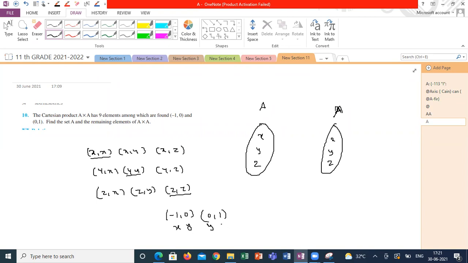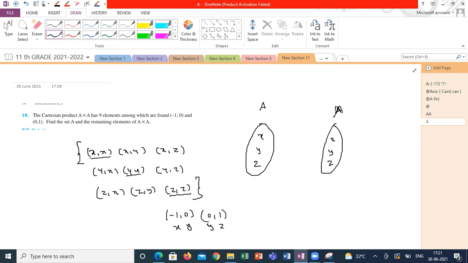What is the remaining element? This also belongs to A, so definitely this is Z. Yes, sir. Got it. So the 3 elements are -1, 0, 1. If you substitute all these values, you will get all the 9 ordered pairs.